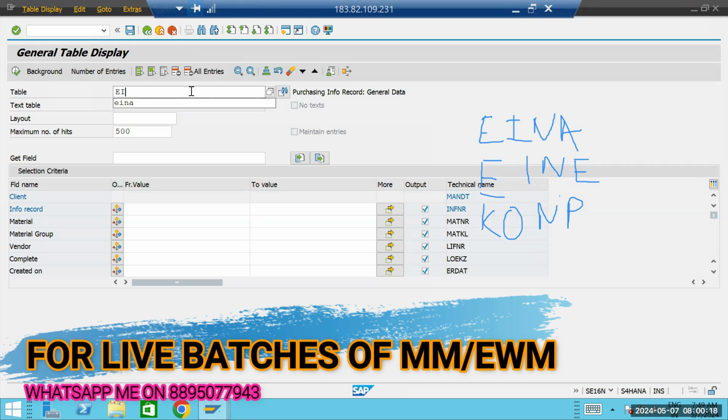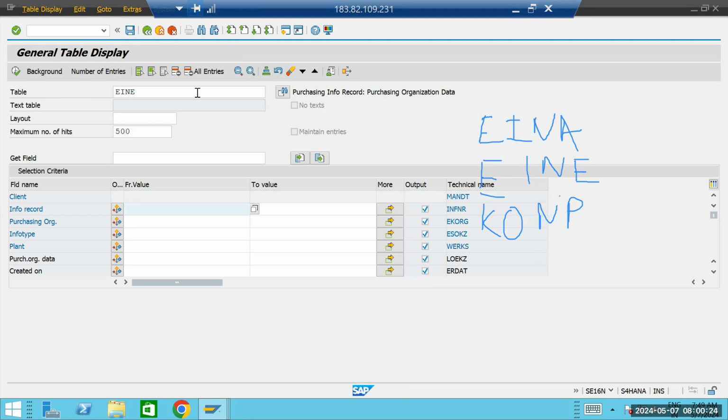If we go to EINE, here you can see purchasing info record, purchasing organization data. And if you go to KONP, here you can see the conditions, the condition record. So these are the tables for the info record.